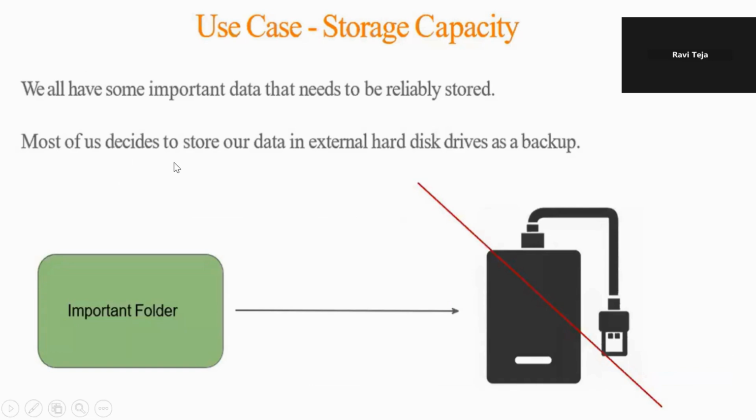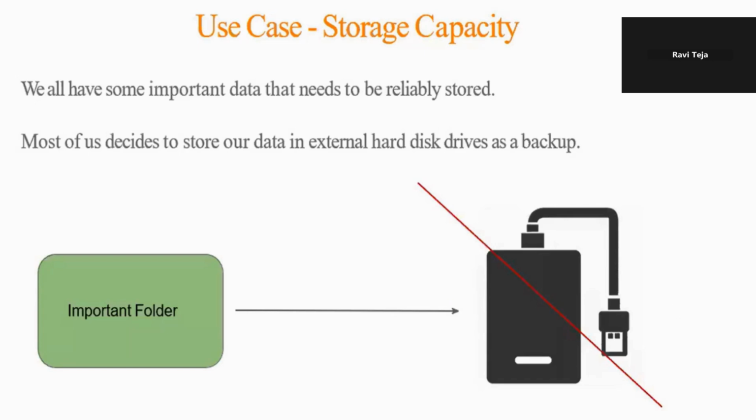Most of the devices store our data in an external hard disk. Suppose you have an important folder in your phone or PC, whatever it is. Even if the system or mobile phone collapses, our data will be lost. Before that happens, you have to store the data in external hard disks, right? My assumption here is similar: if this device is gone, then our data will also be lost, right?